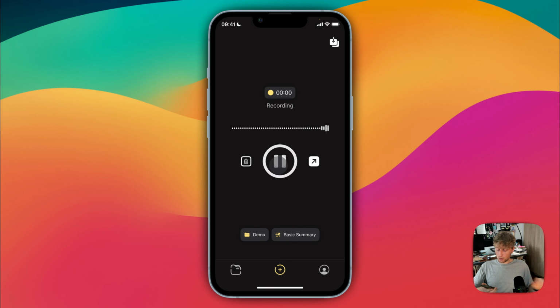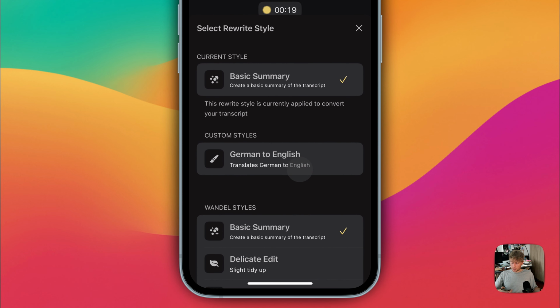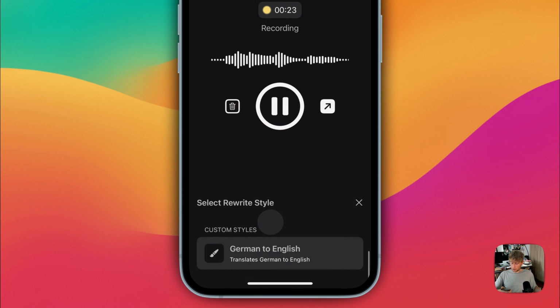And so in order to get started with a recording, you just hit the record button and start speaking. And don't worry too much about how you say things, because Wondle doesn't just transcribe what you say, but it also transforms your words based on the style that you have selected. And this can be selected down here to the right. Currently basic summary is applied, but we could change it, for example, to 2 times shorter.